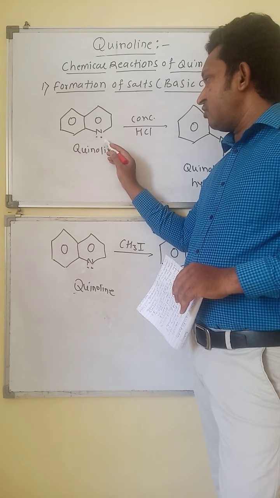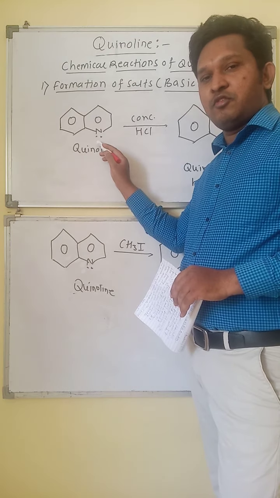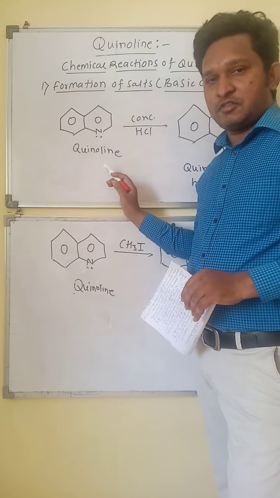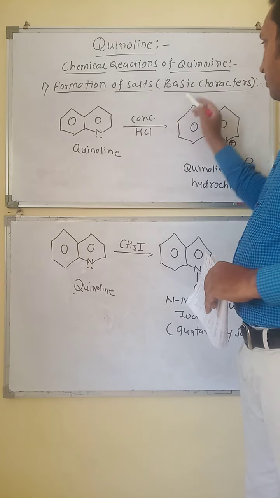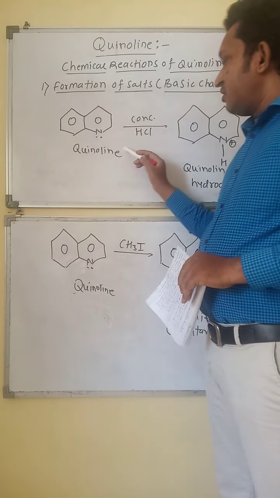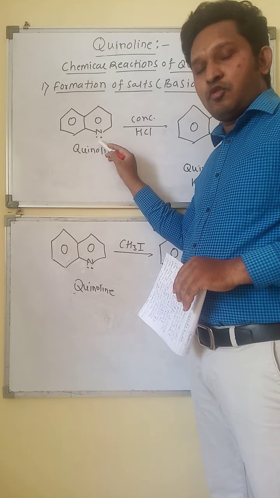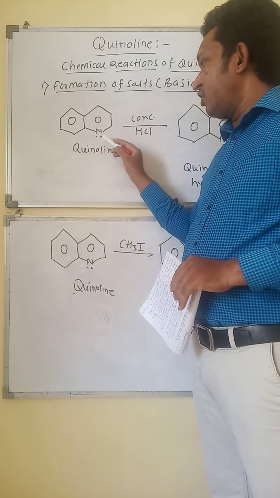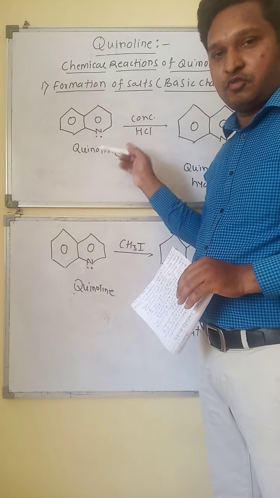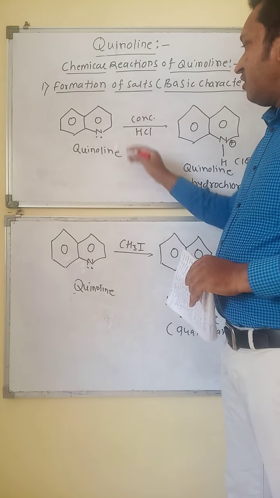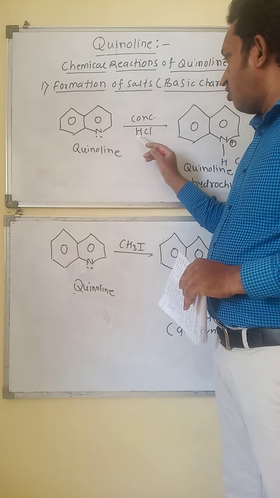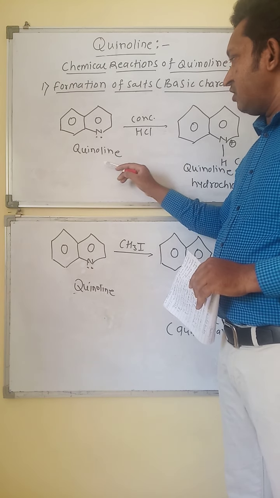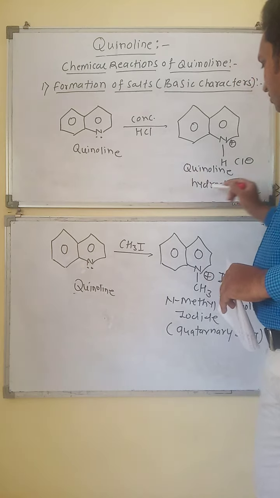Quinoline contains nitrogen. Nitrogen bears a lone pair of electrons, and this shows the basic characters. So first of all in this reaction we will go for the basic characters. Basic character means it shows the lone pair of electrons on the nitrogen, and it acts as a base. So it forms the salt with mineral acids like concentrated HCl. When quinoline is reacted with concentrated HCl, it forms the salt.